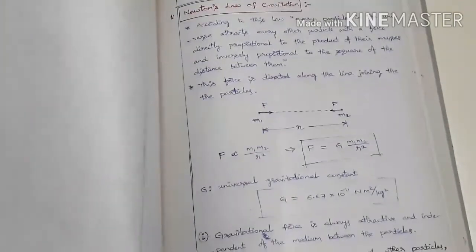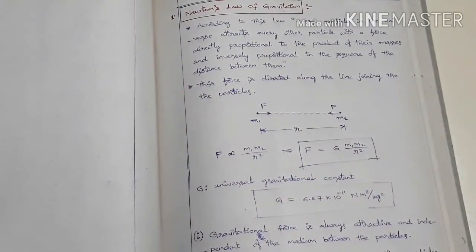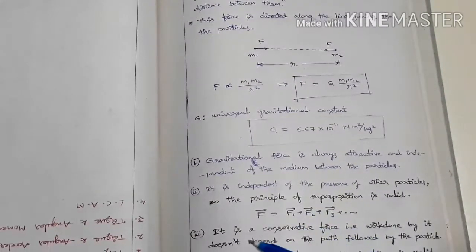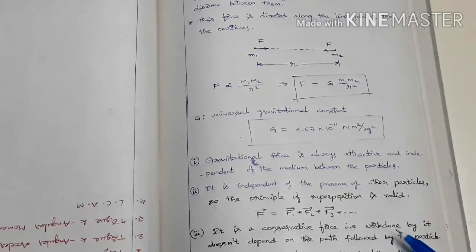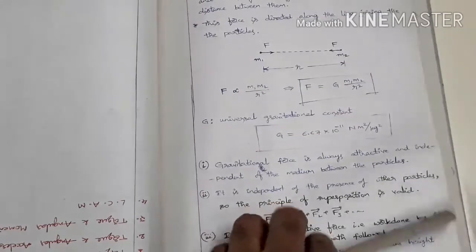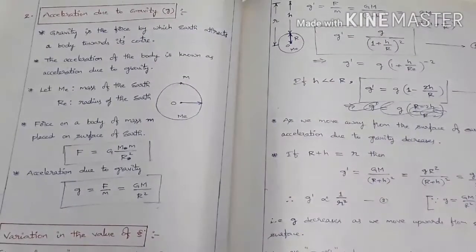The next one is that it is a conservative force. Gravitational force is a conservative force. That is, work done by gravitational force is independent of path. It just depends on the initial and final states of the body. Next, the formula for gravitational force is valid for point masses only. It is not valid for bulk objects. It is valid for point masses only.